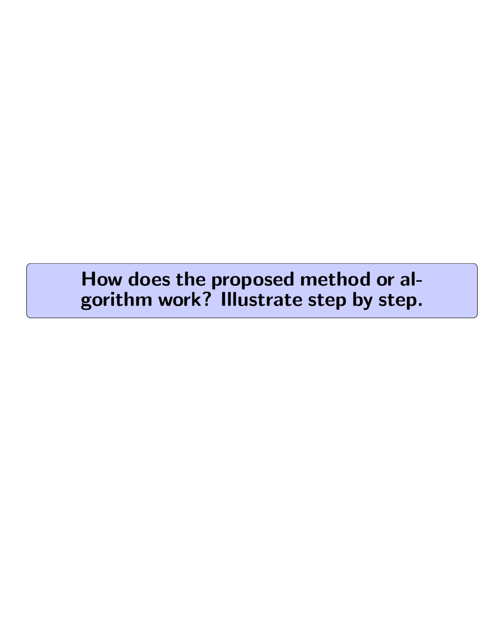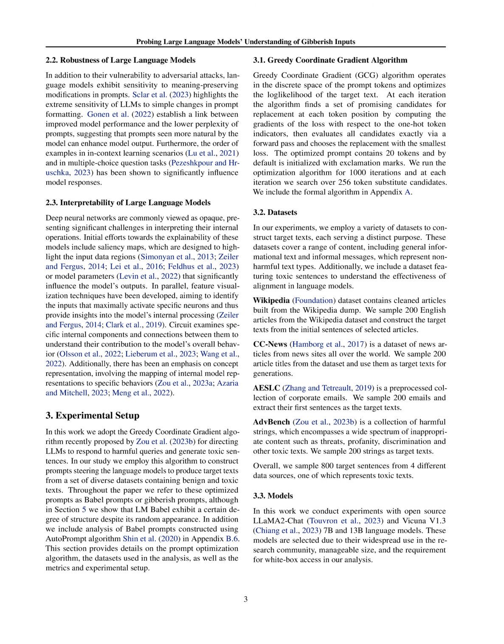How does the proposed method or algorithm work? Illustrate step by step. The proposed method, greedy coordinate gradient (GCG) algorithm, operates in the discrete space of prompt tokens to optimize the log likelihood of the target text. The algorithm iteratively finds promising token candidates for replacement at each position by computing gradients of the loss with respect to token indicators. It then evaluates all candidates via a forward pass and selects the replacement with the smallest loss.